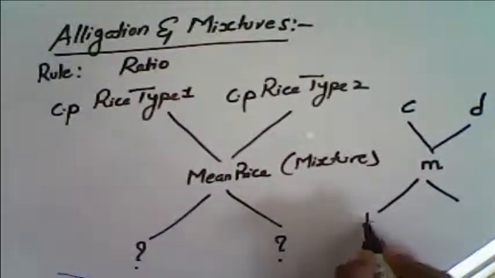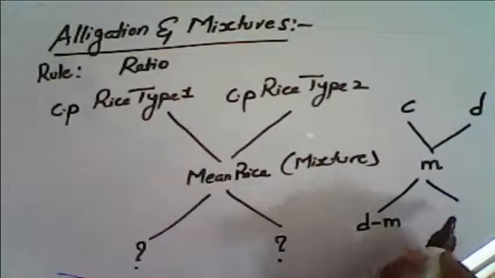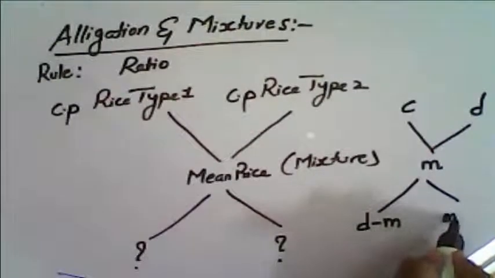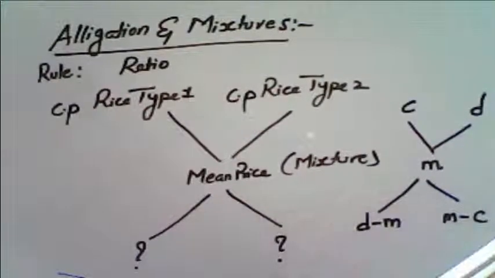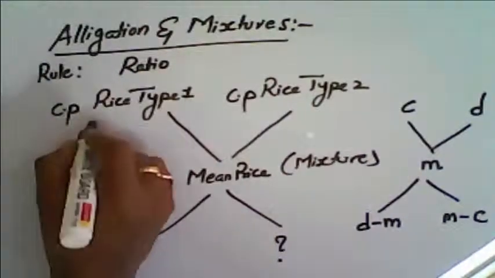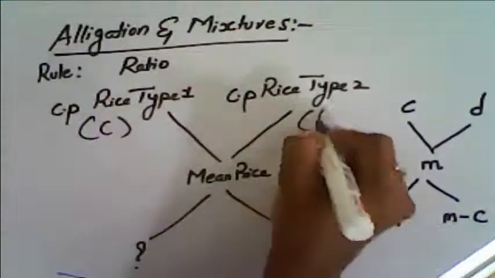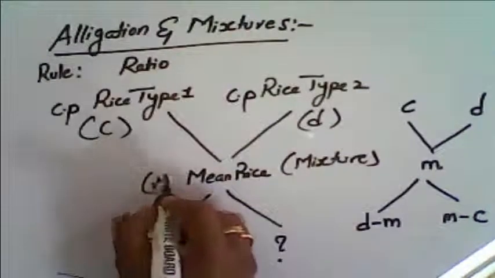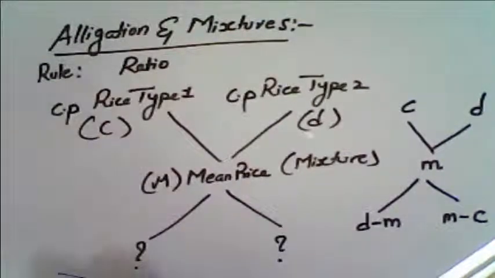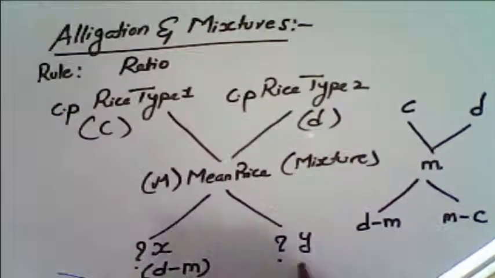The ratio of the first one is D minus M and the ratio of the other is M minus C. It is like C, D and M. Obtaining the values of the ratio as X is to Y, where X is considered as dearer minus mean price and Y is considered as mean minus cheaper.